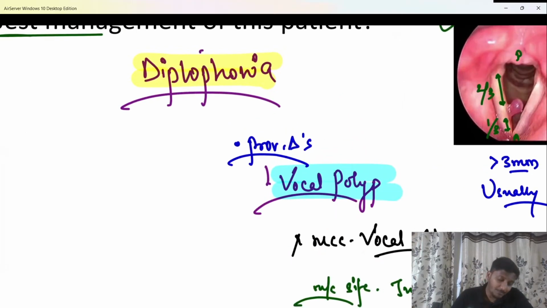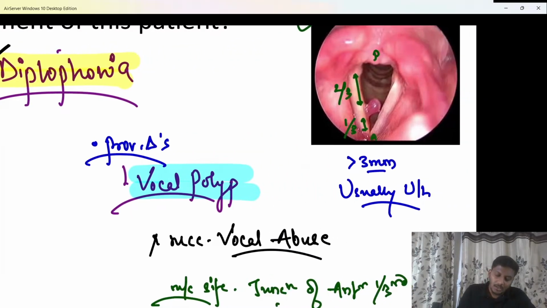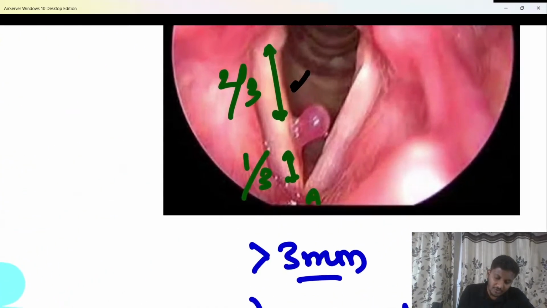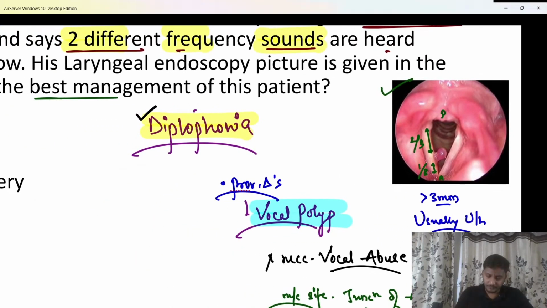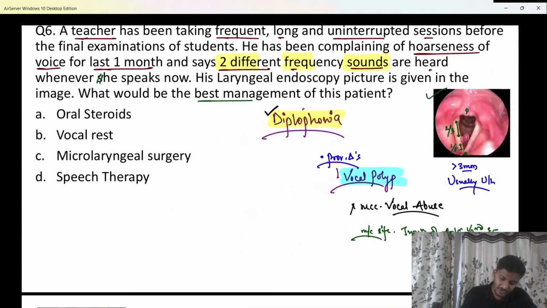Yes, in polyp there may be an additional symptom, that is diplophonia. Diplophonia is an additional symptom of polyp, beta, which may not be seen in nodules. Reason, beta, because the sound which is produced from the normal part of the vocal cord will have a different frequency, and the sound which is produced from this edematous polyp will have a different frequency. That's the reason: same person, same point of time, two different frequencies of sound. So diplophonia is more classical of polyp than a nodule, beta. That has to be remembered.